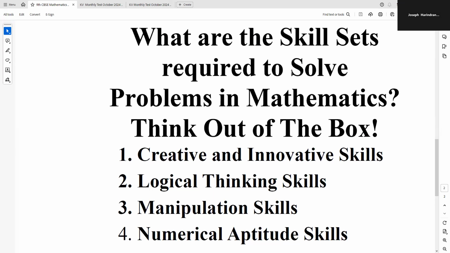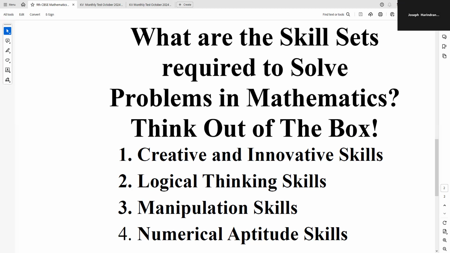Creative and innovative skills are thinking out of the box, also known as 360 degrees thinking, something new, not the conventional way of thinking, but creatively. The second one is logical thinking skills, where the logical analysis is the analysis of the problem, definition, understanding the question. Here, reading the question and understanding the question logically, and then proceeding to think for the solution.